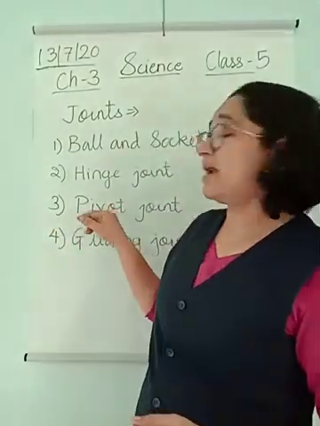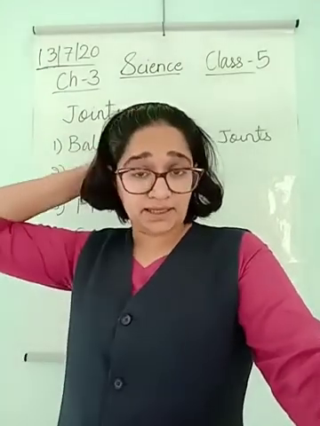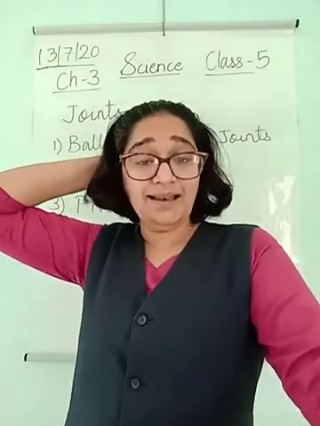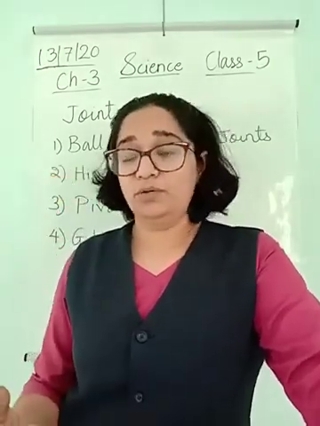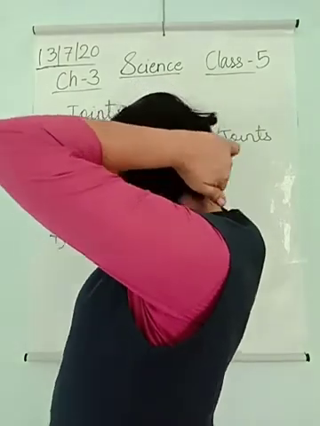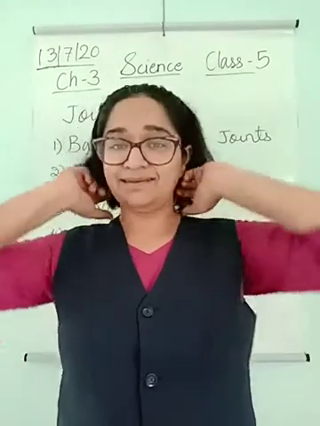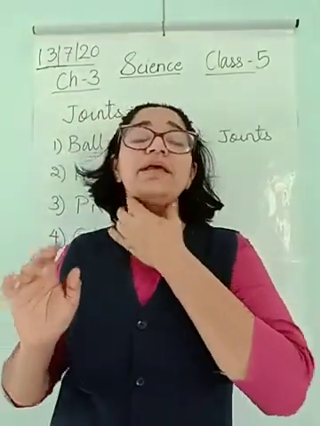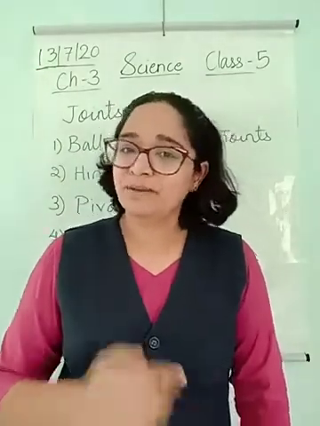Next we have the pivot joint. This pivot joint is situated between my skull and my spine, or the backbone. My neck is actually the joining place of the skull and the backbone.